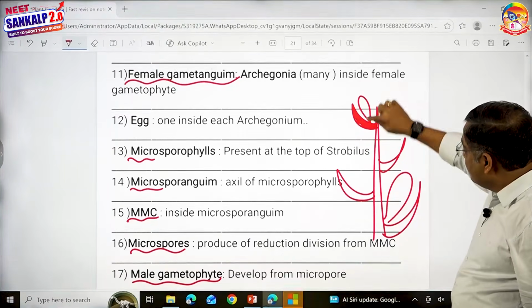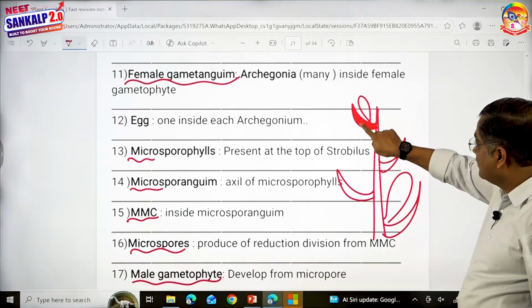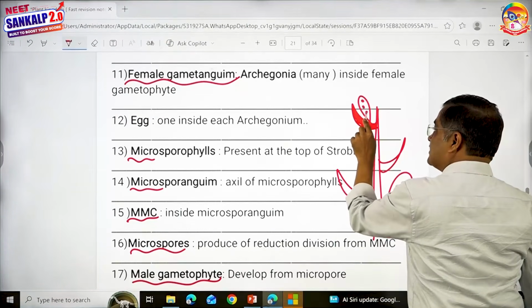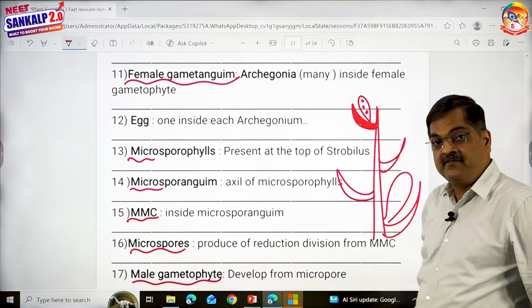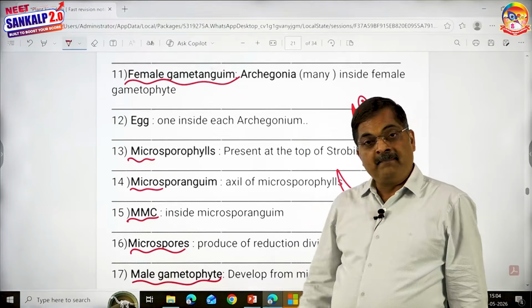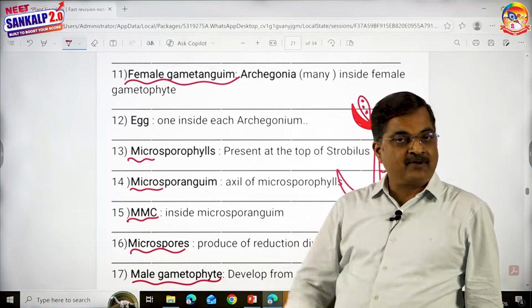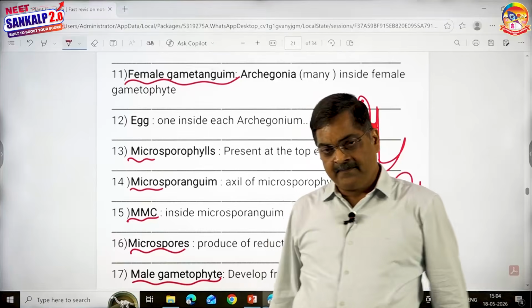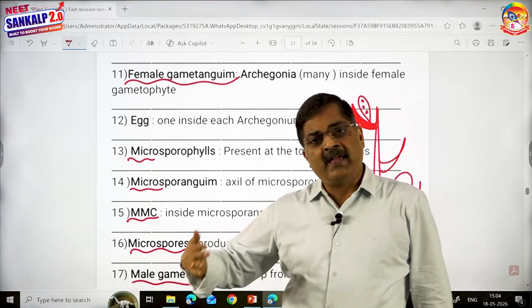This is strobilus. Microsporophyll, microsporangium, microspore mother cells, reduction division, give rise to microspores. Microspores develop into male gametophyte. At 13 cell stage, they get liberated. All that is not needed. Male gametophyte produces male gametes.